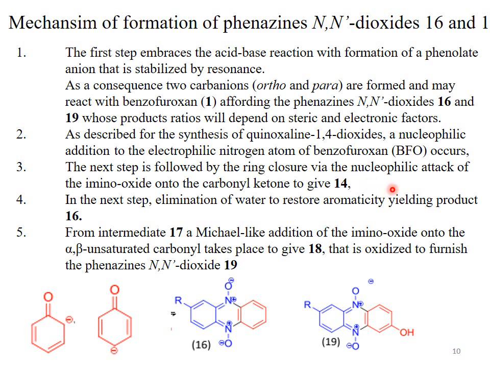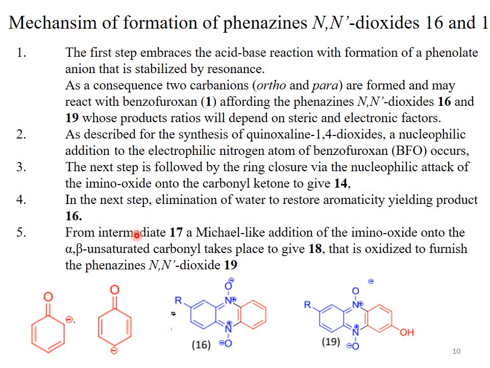As described for the synthesis of quinoxaline 1,4-dioxide, the first step is the nucleophilic addition of the electrophilic nitrogen atom of benzofuroxan. The anion, the carbanion, attacks at the positively charged nitrogen, which is the electrophilic nitrogen. This is the first step. The next step is the ring closure, via the nucleophilic attack of the amino oxide onto the carbonyl ketone to give compound number 14. In the next step, elimination of water restores aromaticity, yielding product 16.